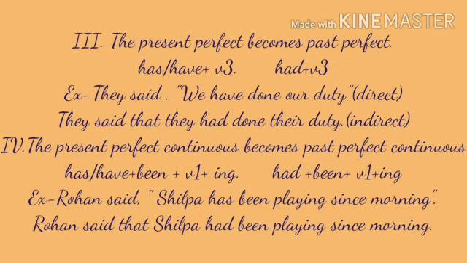How do we identify? You see here, have done. Have done is a third form of verb which is in present perfect. So while changing it into indirect, we use past perfect, and thus